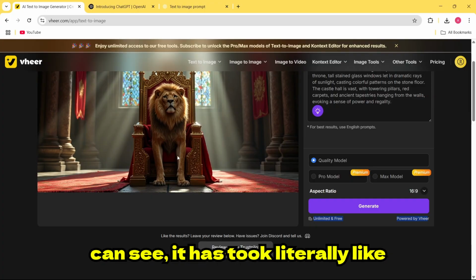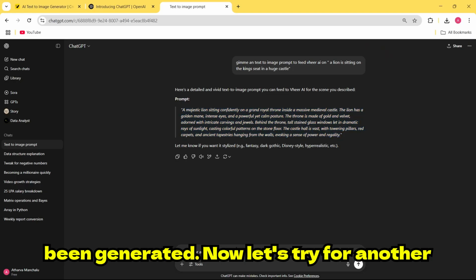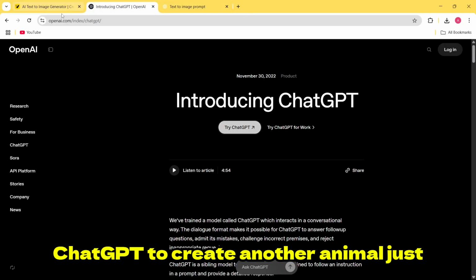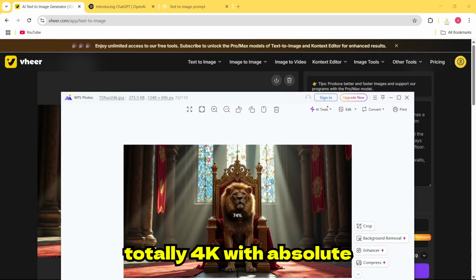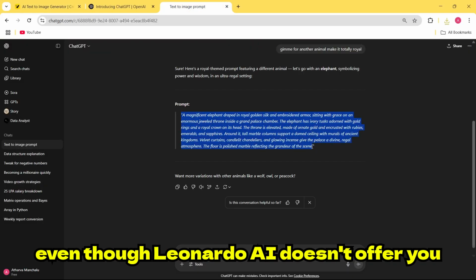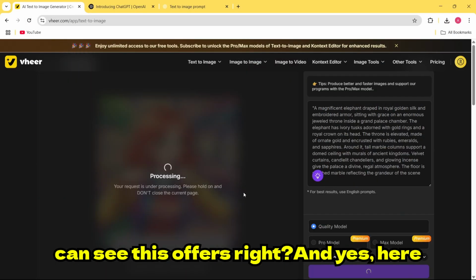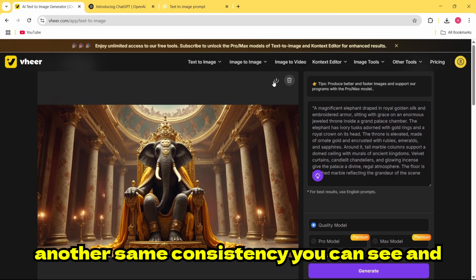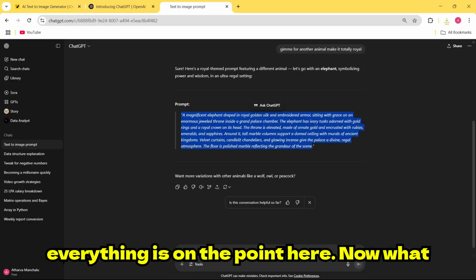Now as you can see, it took literally less than half a minute, and the image has been generated. Now let's try another image, and I'll ask ChatGPT to create another animal just like it, and let's see if it generates or not. Well, the image is totally 4K with absolute clarity. Even though Leonardo AI doesn't offer you unlimited generations, and I have also shared the trick for it, here you can see this offers it. And here we go, another image with the same consistency, and it's awesomely perfect. Each and everything is on point here.